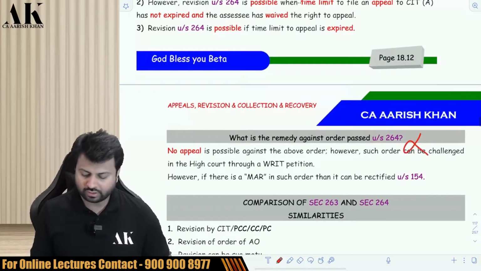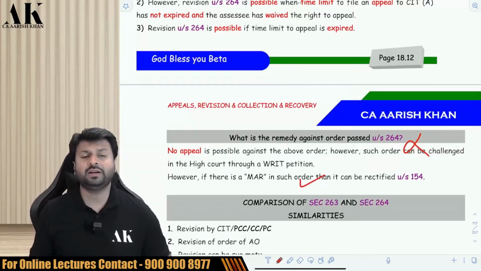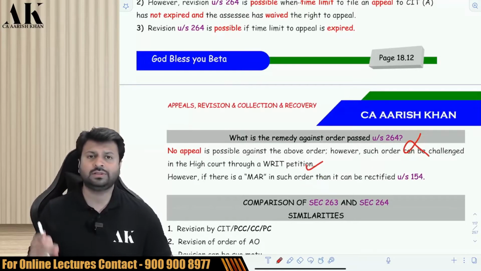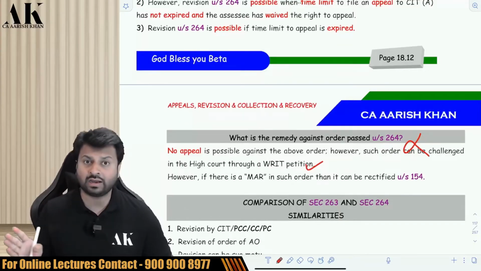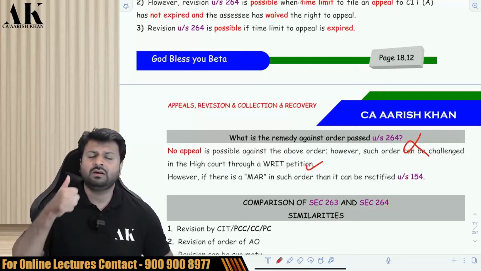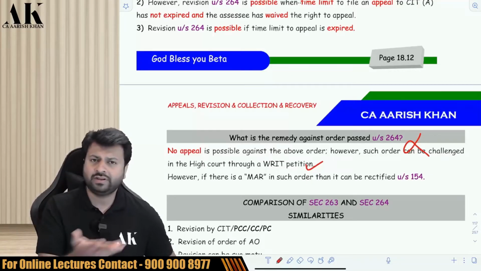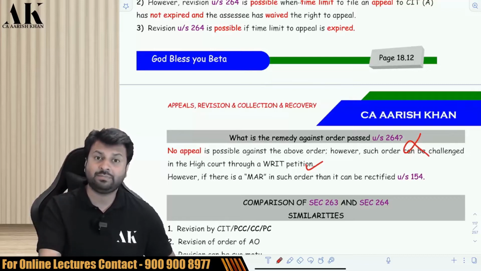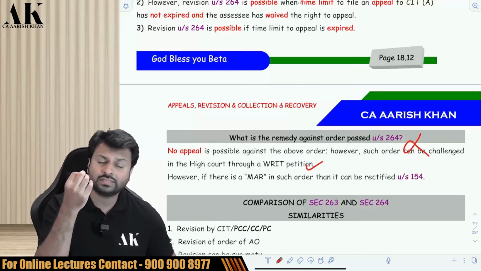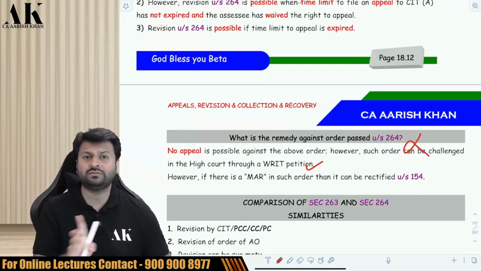So, sir, can I file an appeal against the order of the CIT under 264? No, this order is not appealable. But if you still want to challenge it, you can go to the High Court and file a writ petition. Writ petition is allowed, but appeal is not possible. This is the first order under the income tax law so far which is not appealable. Apart from this, whatever orders we have learned so far are appealable: 143 appealable, 144 appealable, 147 appealable, 154 appealable, 250, that is the CIT appeal order, appealable, 263 appealable. After that, the 254 ITAT order is also appealable to the High Court. But only this order so far, 264, is not appealable.